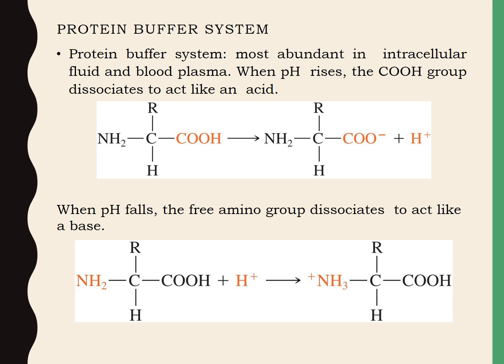And when there is a fall in the pH level, the free amino group at the other end of the protein can act as a base and combine with the H+ ions, and the reactions are shown in the figure. Here we can see that the carboxyl group will dissociate H+ ions and the dissociated H+ ion will combine with the OH- ion to form water molecules. And when there is a fall in pH, the NH2, that is the amino group end, will combine with the H+ ions to form NH3. So this is the protein buffer system.